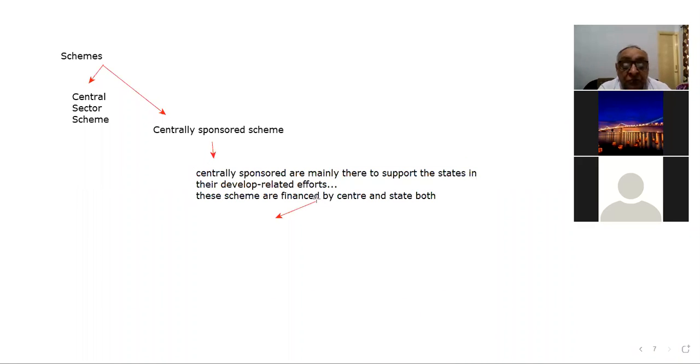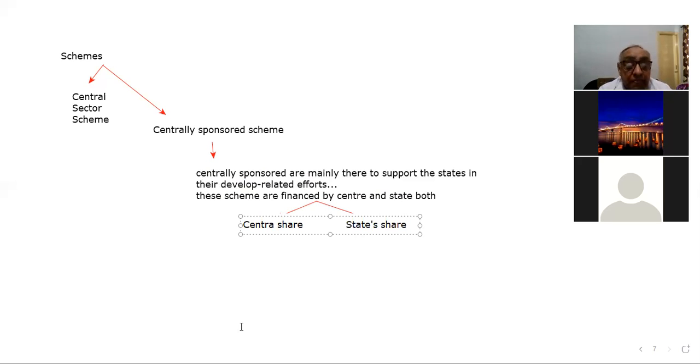Now, as far as the central share is concerned, and the other is the state's share, central share and state share, right?